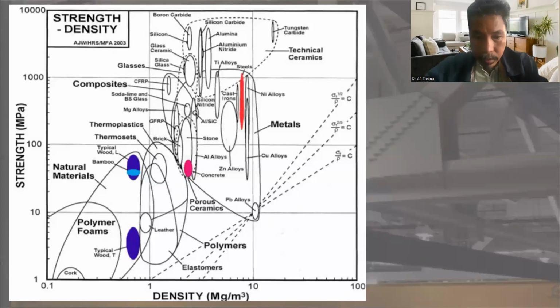So let us continue this particular discussion about comparison of different materials. It's very important to give us the actual comparison: how strong, how dense, how lightweight, and other related comparison properties.